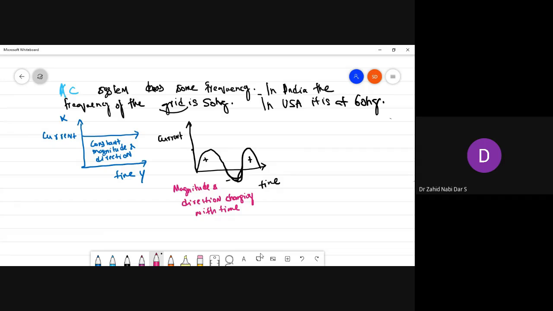Now if I draw another signal like this, you tell me what kind of a signal this is. See, this is my current again, and the signal is like this.